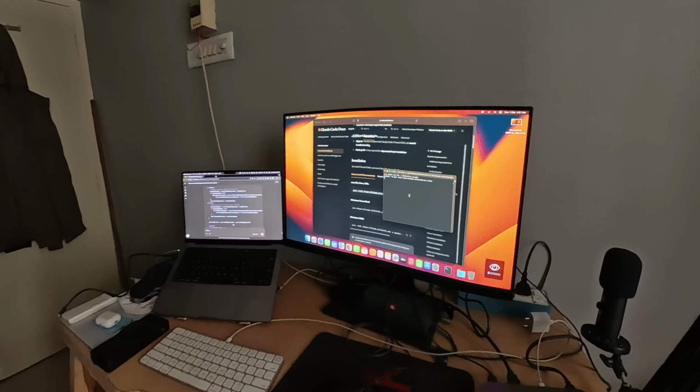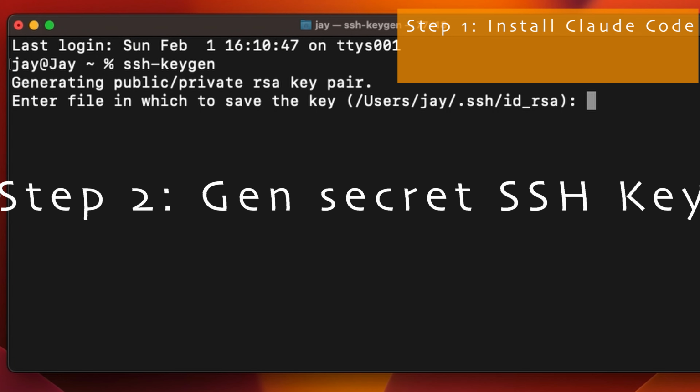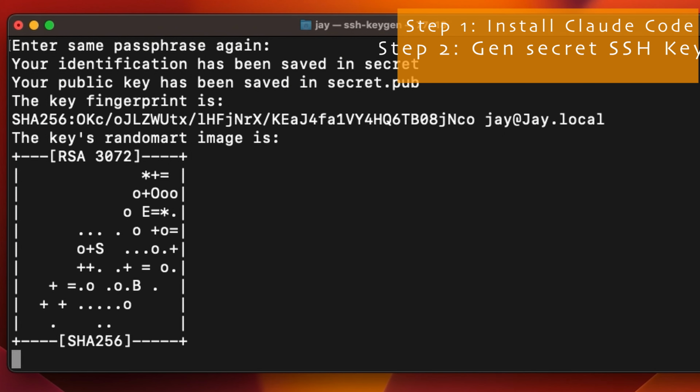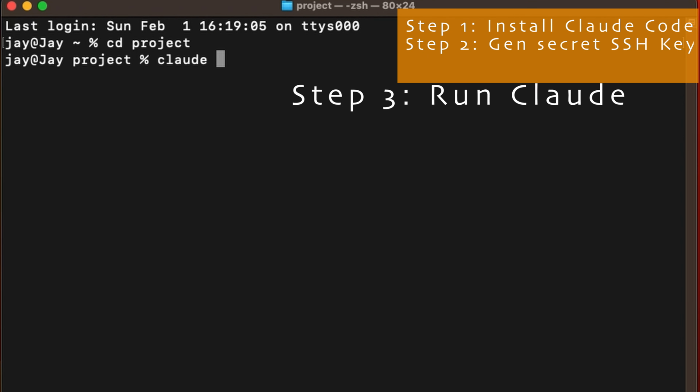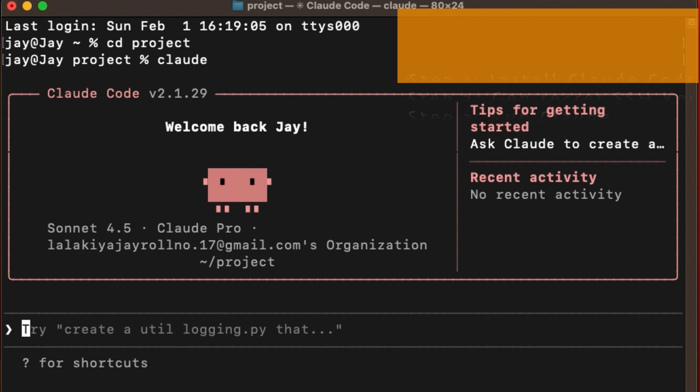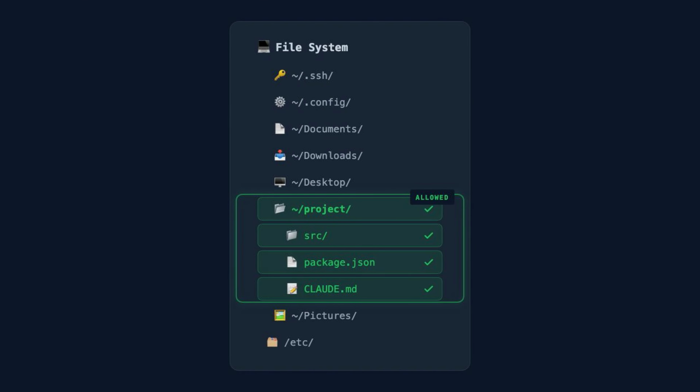चलो पहले तो Claude Code install कर लेते हैं अपने new PC में. So step 1, install Claude Code. Step 2, generate some secret, let's say an SSH key. Step 3, let's run Claude inside our project directory. Now what I expect is कि जो चीज project folder में run हो रही है उसको बाकी पूरे file system में access नहीं होना चाहिए.